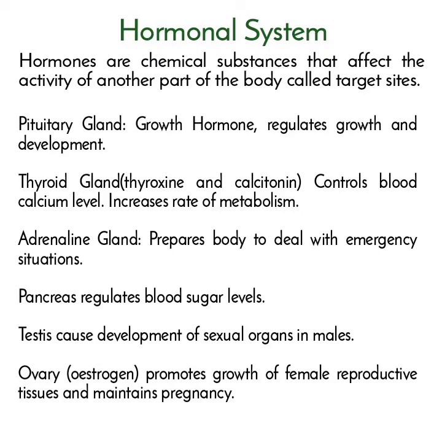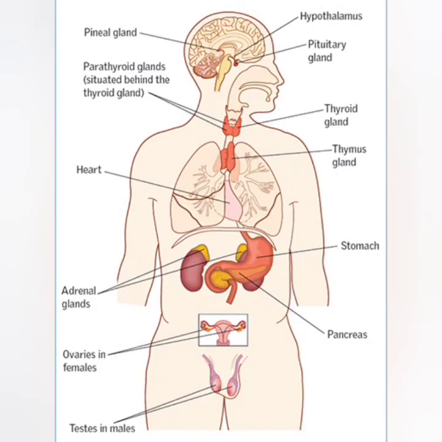Adrenal gland prepares the body to deal with emergency situations. Pancreas regulates blood sugar levels. Testes cause development of sexual organs in males. Ovary promotes growth of female reproductive tissues and maintains pregnancy. In this figure, you can see the glands and their location in the human body.